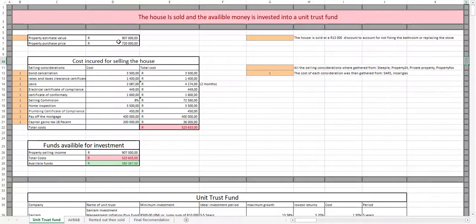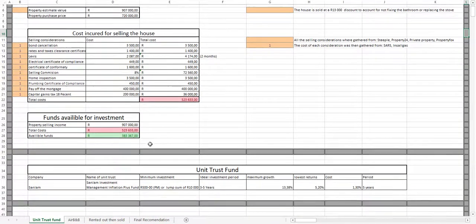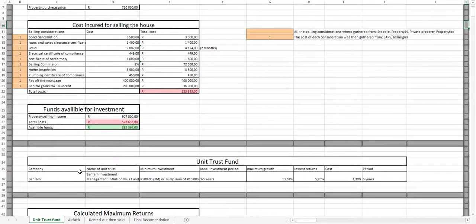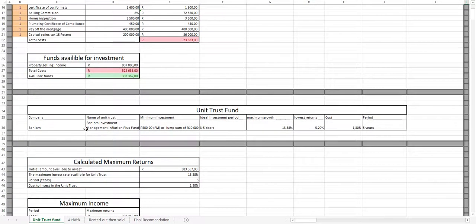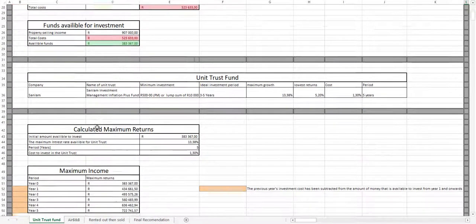The property estimate value is over here. Funds available for investment, you will have 338,376 Rand available for investment. The unit trust fund that was selected is Sanlam Investment Management Inflation Plus Fund.